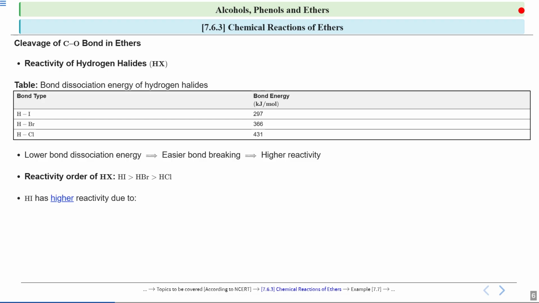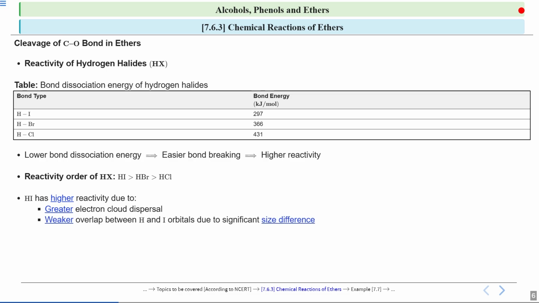Now if I talk about the reason why hydrogen iodide has the higher reactivity, this is because of the greater electron cloud dispersal. Because in hydrogen iodide, there is a greater electron cloud dispersion.